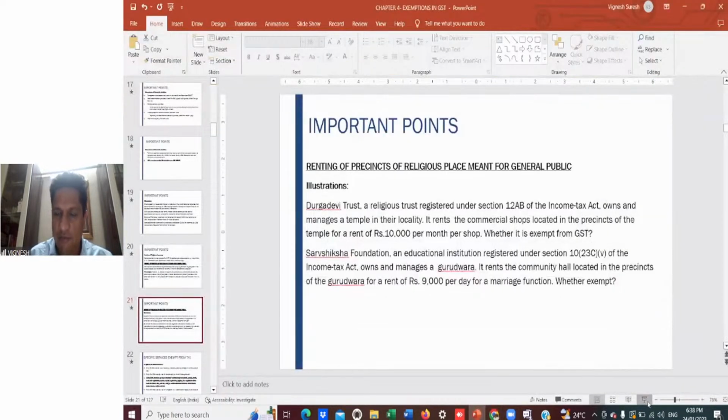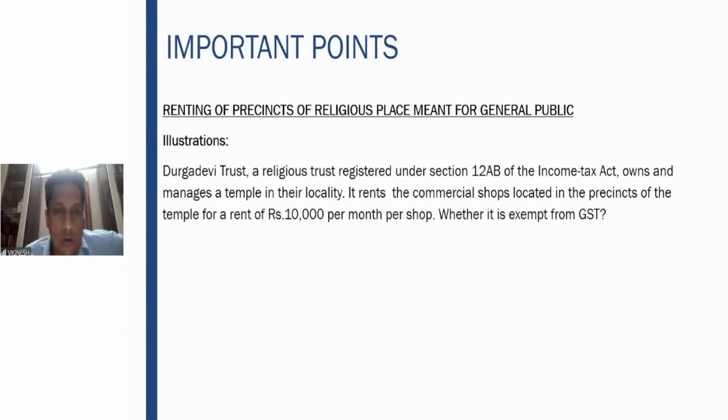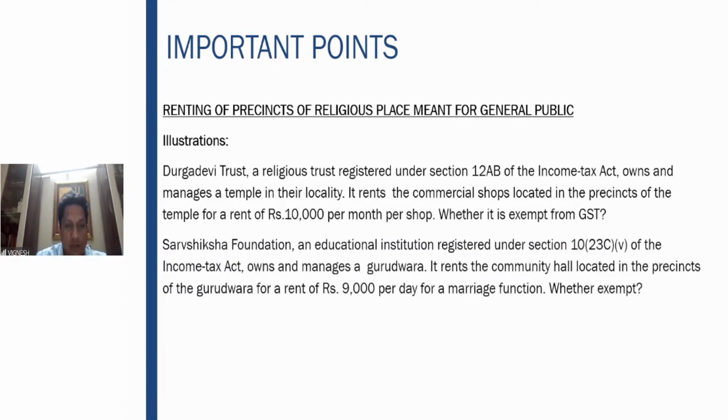Here, if you observe, the entry says that exclusions are, what are the exclusions? Renting of commercial shops of 10,000 or more. So less than 10,000, it is exempt. But if it is 10,000 or more, it is chargeable to tax. So it is not more than 10,000, it is 10,000 or more. Therefore in this instance, it is chargeable to tax.